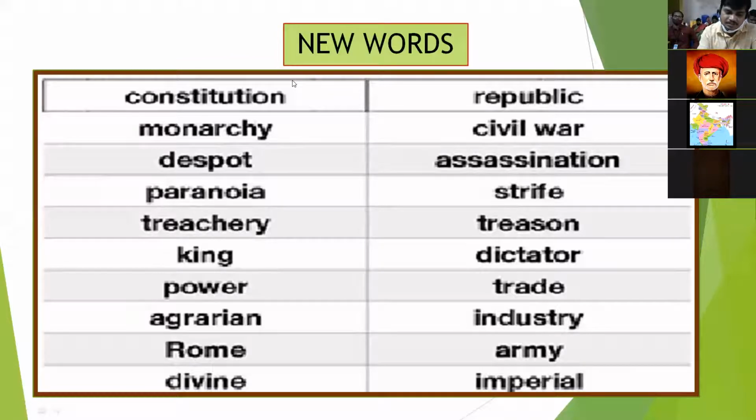Next, dictator. Dictator is also a noun. It means a ruler who has complete power over the country. He rules his own country in his own way, and he never listens to the public. So he is known as dictator. Next, trade. This word comes in the economics part. Its synonyms are commerce and business.